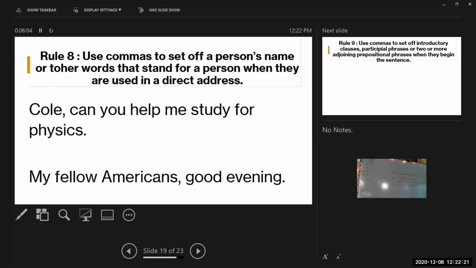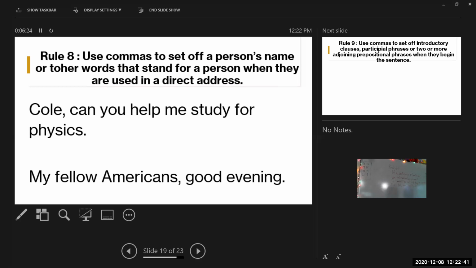Or let's say I directly addressed you with words that were not necessarily your name, but that I was still addressing you, like my fellow Americans. I'm still directly addressing you. Or if I said 5th period English 10, I would still be directly addressing you. So it needs to be set off by a comma. Got it? Okay, everybody write it down.